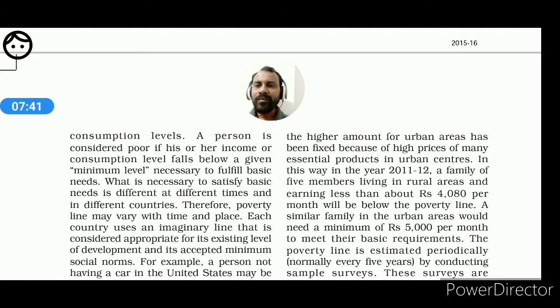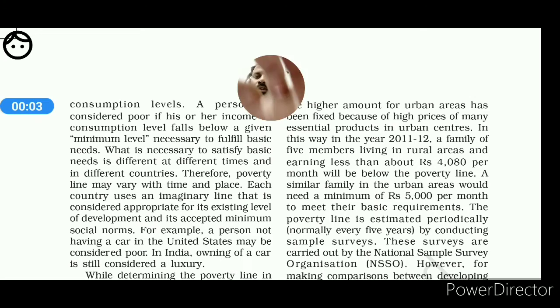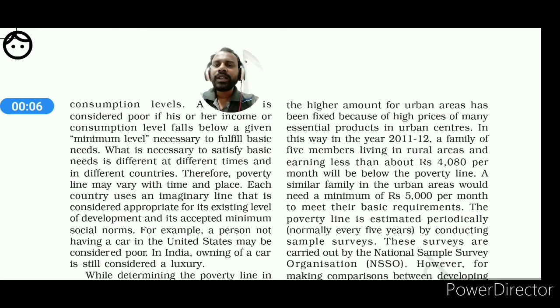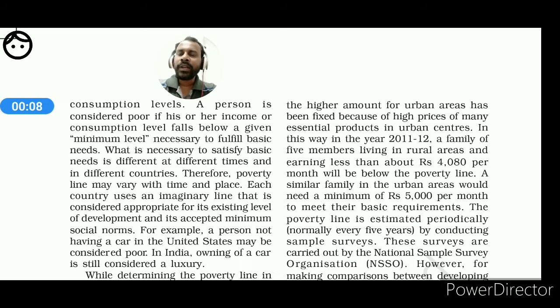In the case of physical work, obviously more calorie consumption is required. So at the time of estimating poverty in the rural context of India, yes dear students, we have the concept that between the urban and rural areas there is a difference in calorie consumption as well as in per capita income.